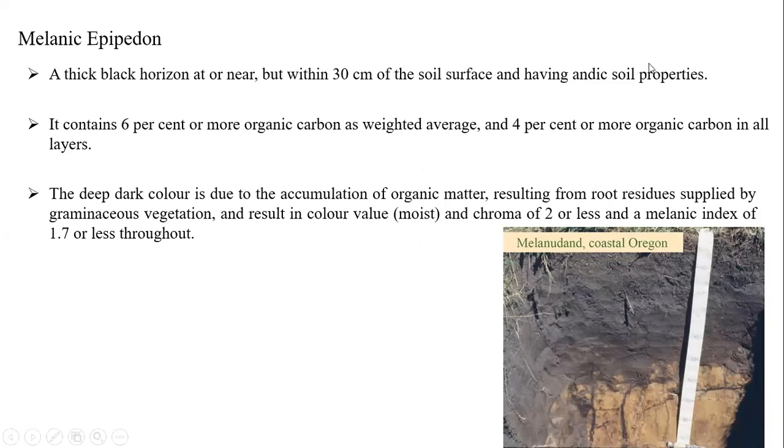This is one of the epipedons. You will see what andic soil properties are. It is a very thick, black color horizon, but within 30 centimeters of the soil you can see this type of horizon, the melanic horizon. What is the chemical composition?